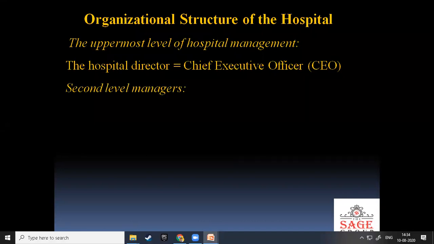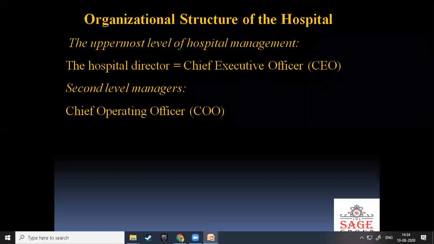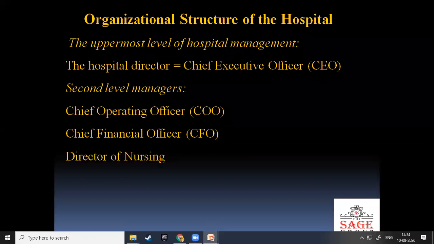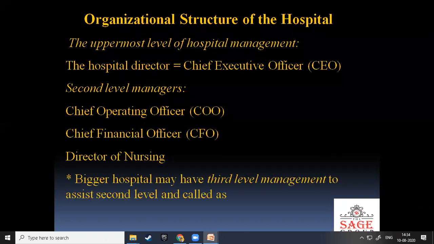Second level managers, write down in your copy: Chief Operating Officer, Chief Financial Officer, Director of Nursing. A bigger hospital may have a third level of management to assist the second level, called Hospital Assistant Director.